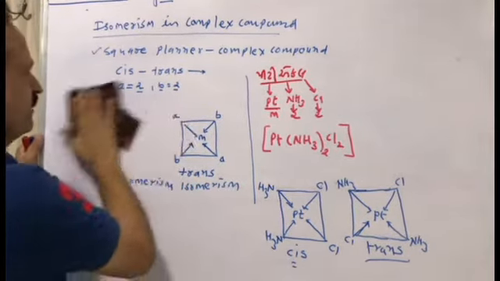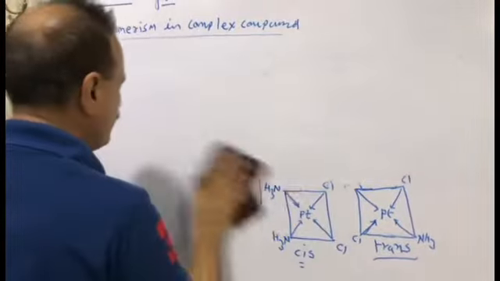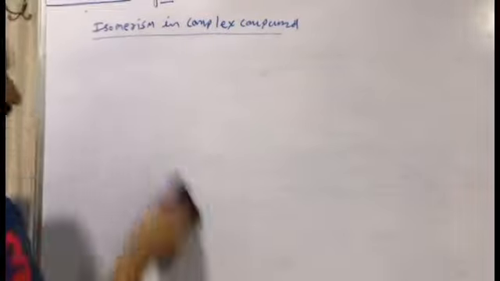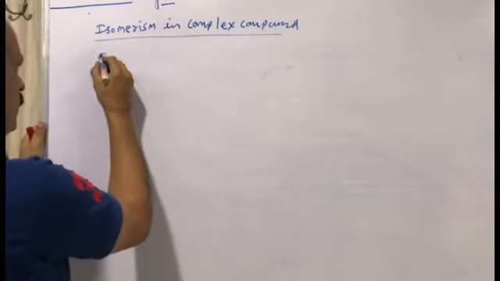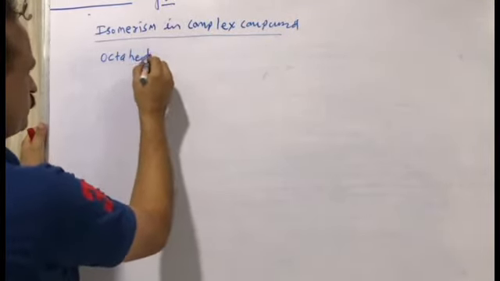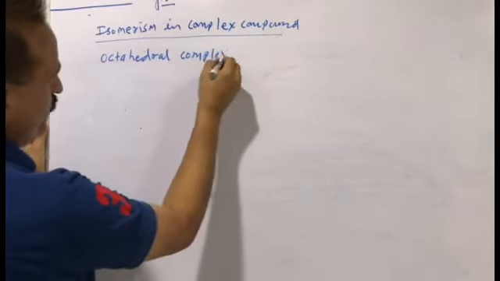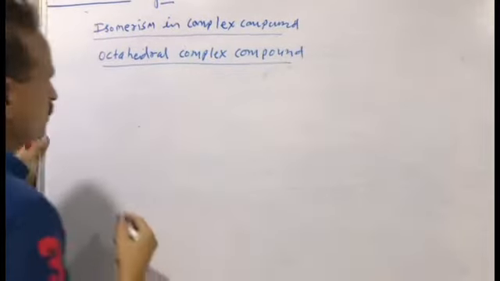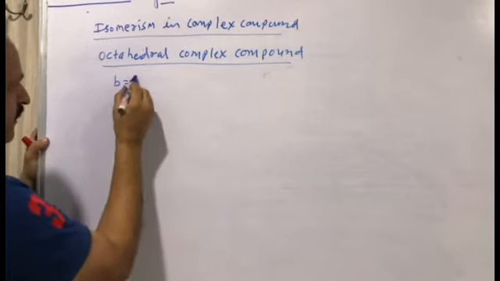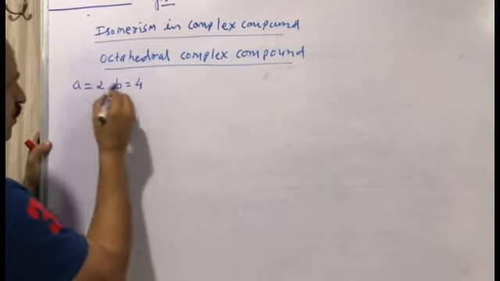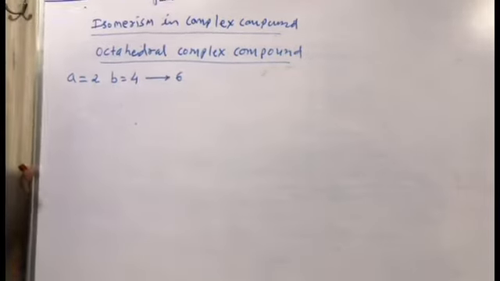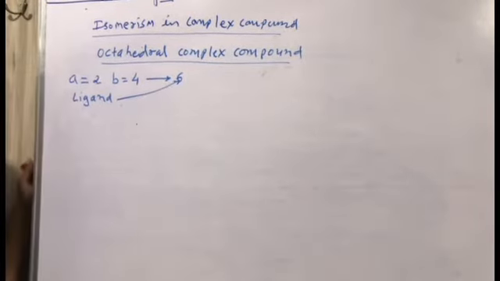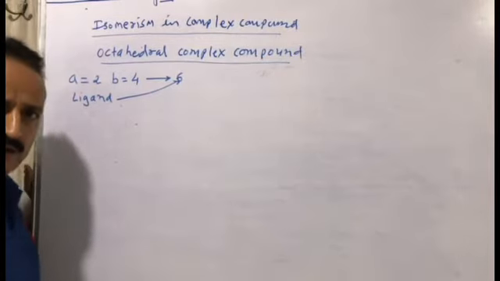For octahedral complex compounds, the A type ligand will be 2 and the B type ligand will be 4, so the total ligand will be 6, and then the shape or structure will be octahedral.